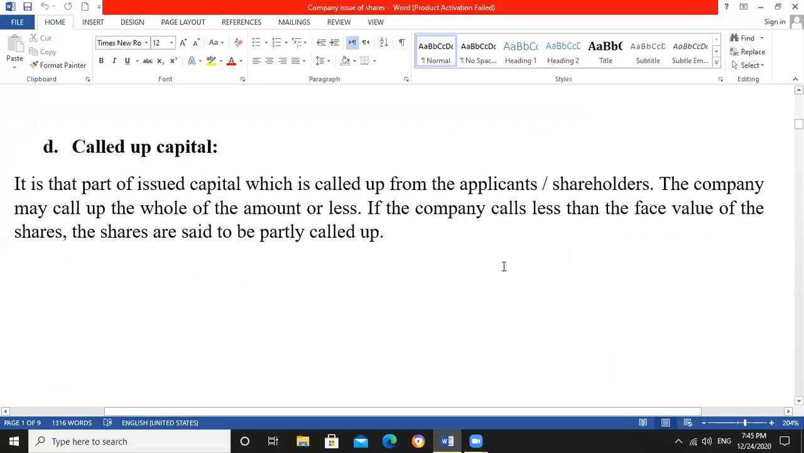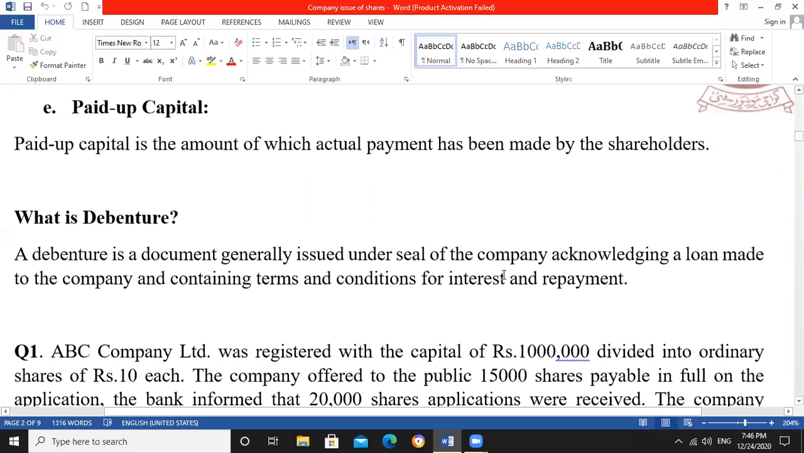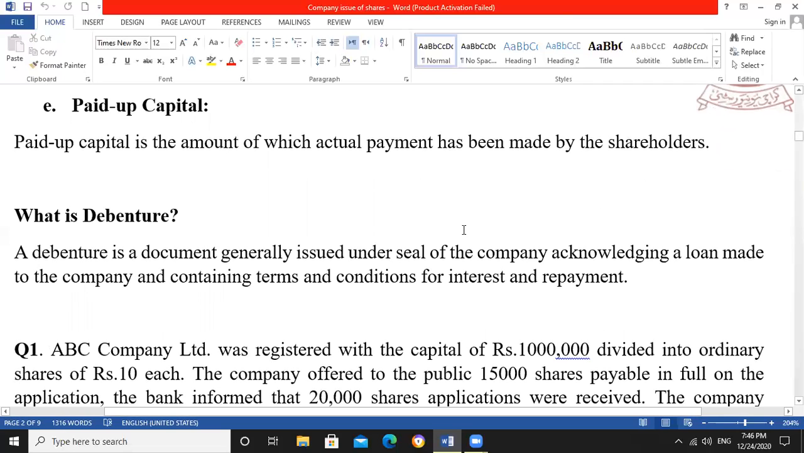Called up capital is that part of issued capital which is called up from the applicant shareholders. The company may call up the whole of the amount or less. If the company calls less than the face value, the shares are said to be partly called up. Then paid up capital. Paid up capital is the amount of which actual payment has been made by the shareholders. It means the amount of shares which have been received by the company from shareholders.